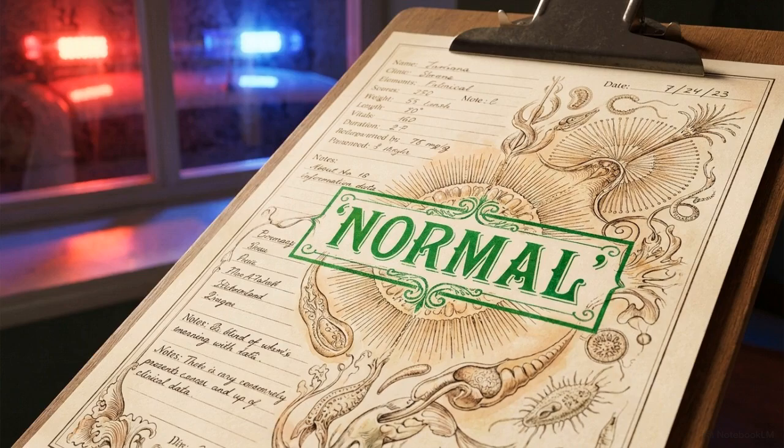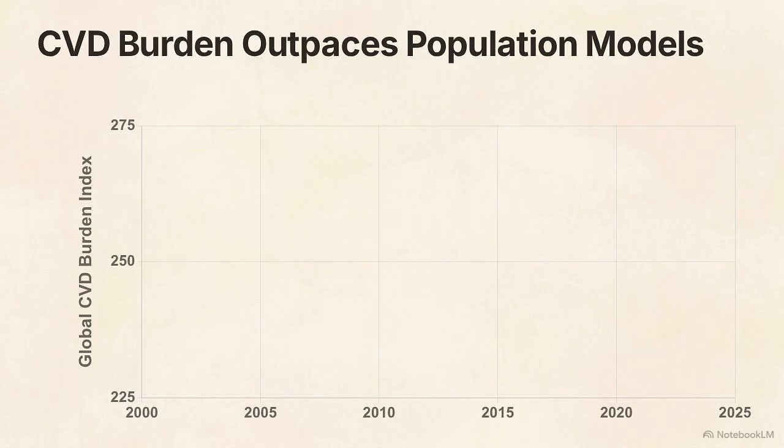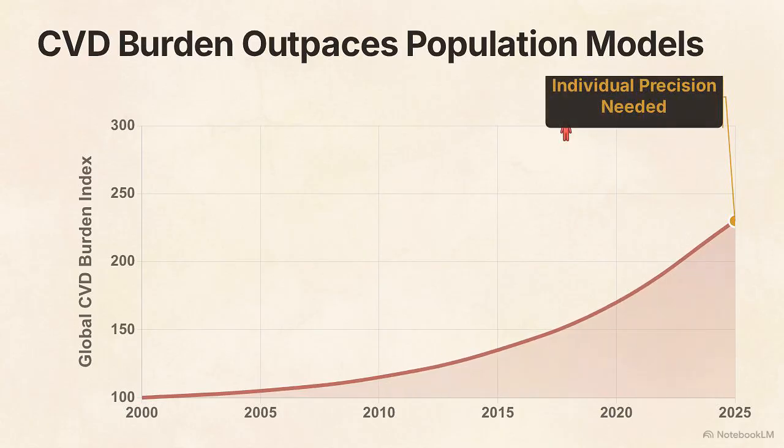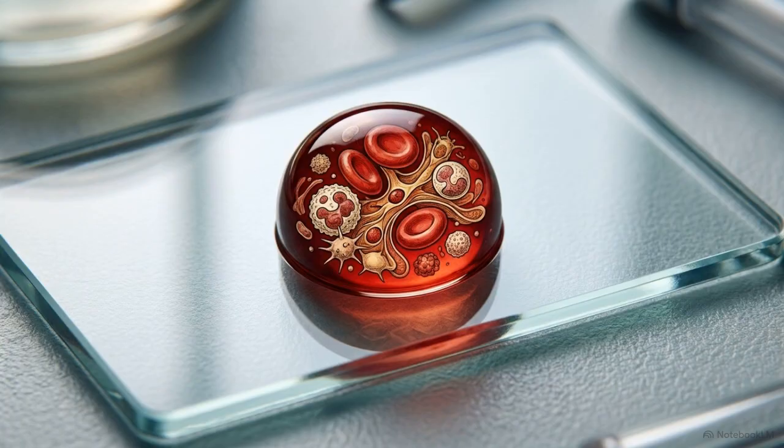Patients who meet every standard guideline for lipid health but still experience acute coronary syndromes without warning. The rising global burden of cardiovascular disease indicates that relying on population-level statistical guessing is no longer sufficient for individual care. Precision cardiology addresses this by shifting toward granular, individual-specific measurements of a patient's biology and anatomy.